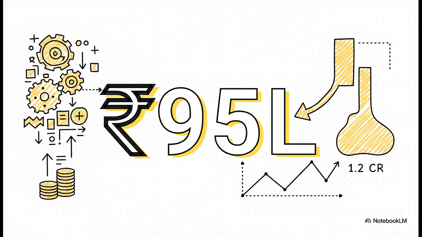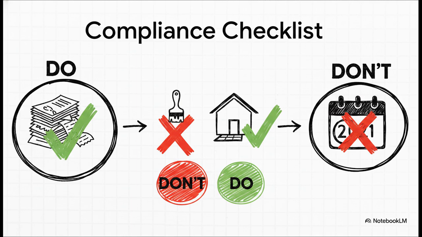Just think about that. That's a massive reduction from the simple profit of 1.2 crores. It just powerfully shows you how critical these calculations are. To make any of these claims, your documentation has to be perfect. That's non-negotiable. You must keep all the purchase deeds, transfer documents, and every single bill for improvements. Some common mistakes we see all the time are people trying to claim minor repairs as capital improvements, using the wrong CII year, or getting that multi-step grandfathering rule for shares wrong. Meticulous record keeping is truly your best defense.